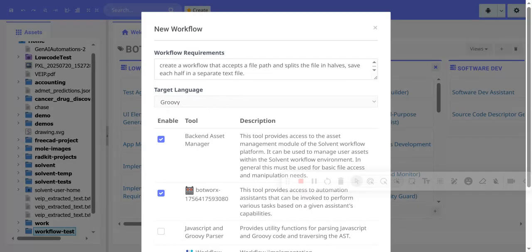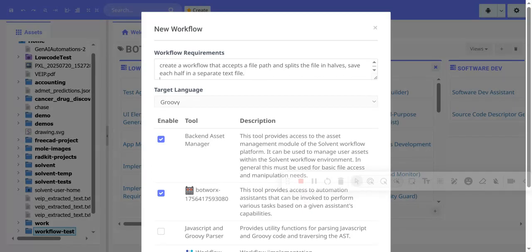Alright, so here we have the instruction that says create a workflow that accepts a file path and splits the file in half. Save each half in a separate file, and then provide the second half to a general assistant to summarize. This BotWorks tool gives us access to automation programs, aka agents, and so that's how it's going to be able to pass out that second half to the assistant for analysis.